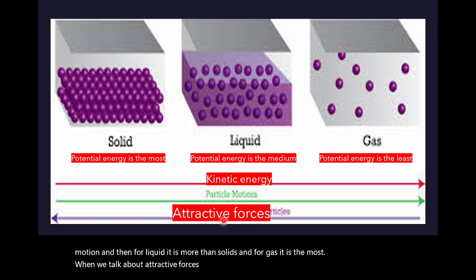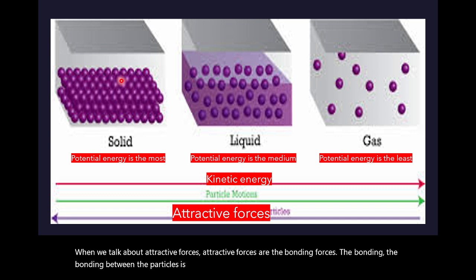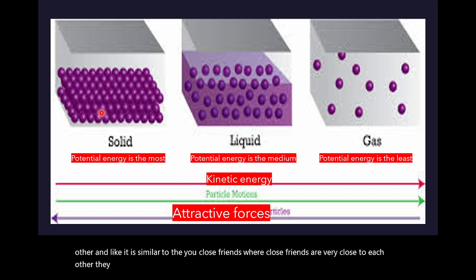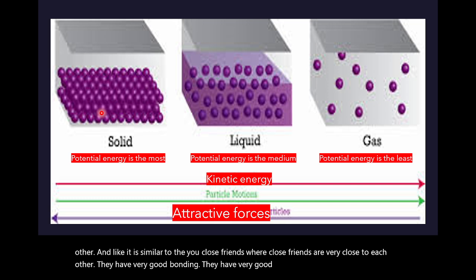When we talk about attractive forces or the bonding forces, the bonding between the particles is the greatest in the solid. That's why they are very close to each other. It is similar to close friends, who are very close to each other. They have very good bonding, they have very good attractive forces, you can say.